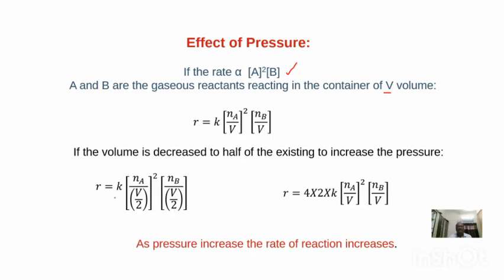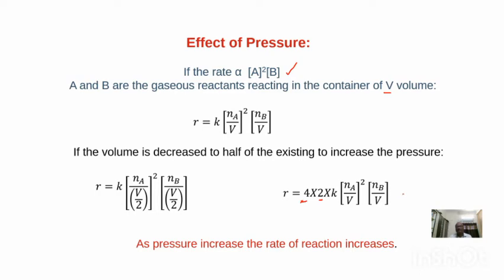So we get what? Rate is equal to K into number of moles of A divided by V by 2 whole power 2, number of moles of B divided by V by 2. If you are writing in proper way, rearrangement means the rearrangement of this, V by 2 square is there, you see. That's why we get the 4 in the numerator into 2. From the second term we can obtain it into K into Na by V power 2 into Nb by V.